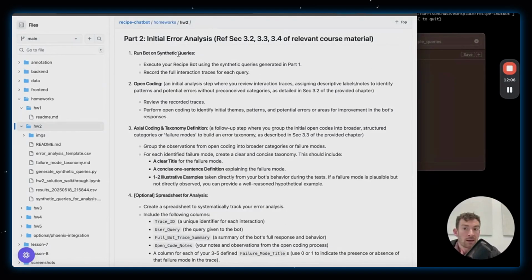Then part 2 is we're going to do some initial error analysis. We're going to run the bot on the synthetic queries. We're then going to go through and annotate them in natural language with what we see happening. And then we're going to try to come up with some taxonomy for the errors that we see happening.